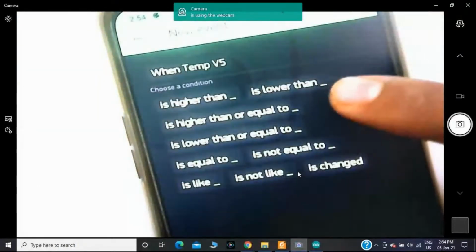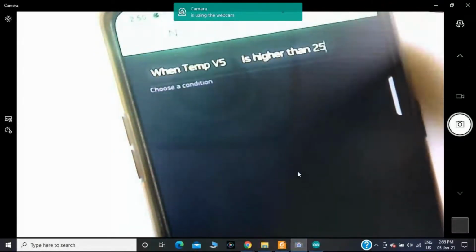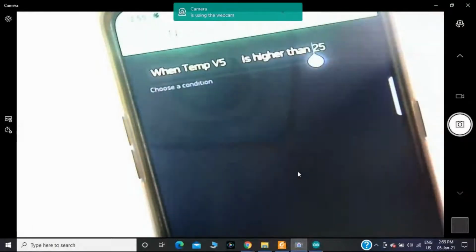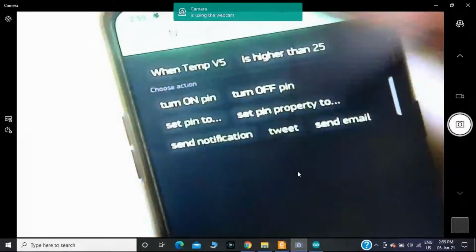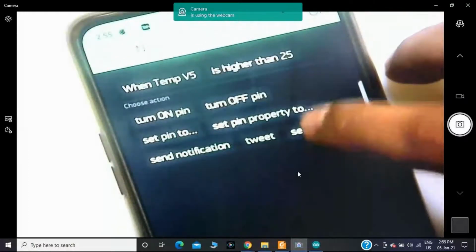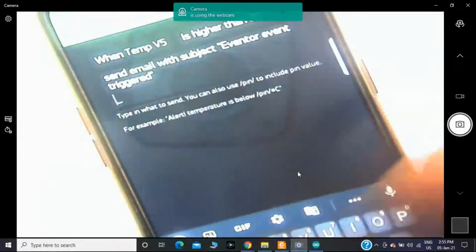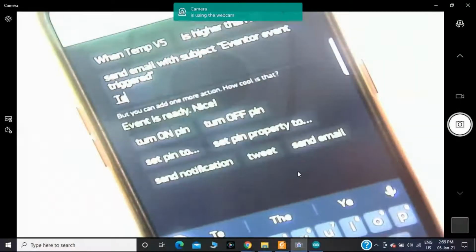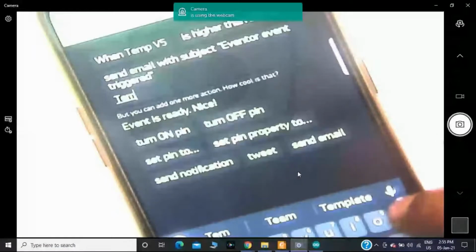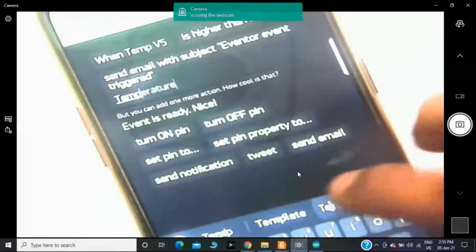Then when temperature V5 is higher than 25 degrees Celsius, then it should send mail that temperature is high.